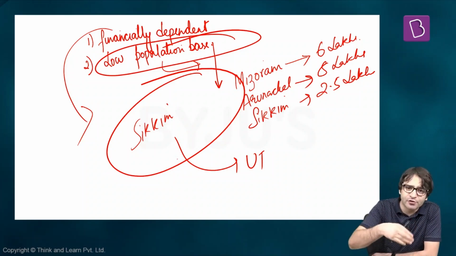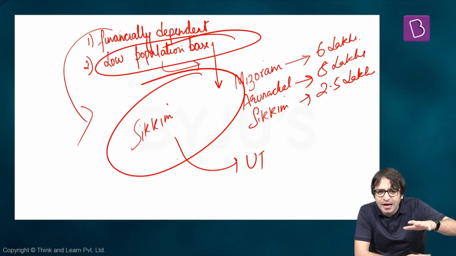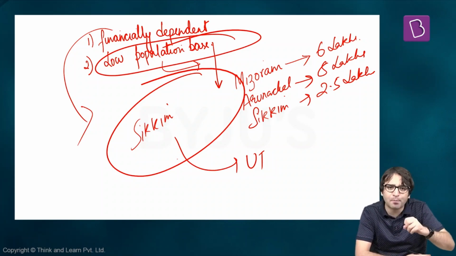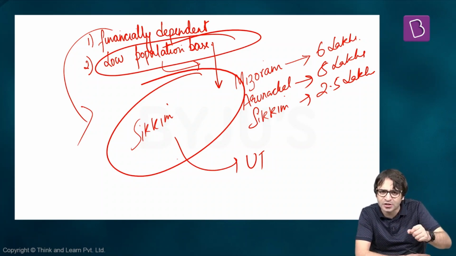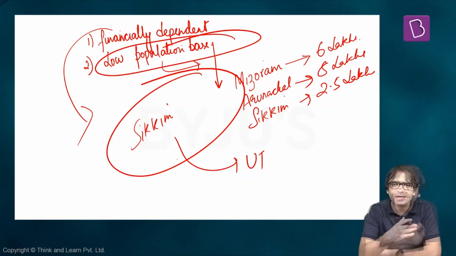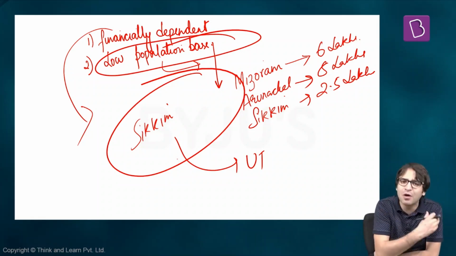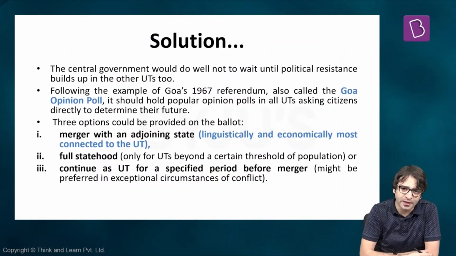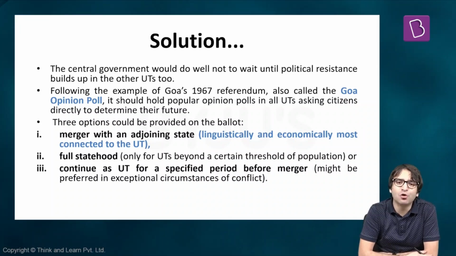That means these 2 reasons which were put forth in 1950s, that there are some territories which have low resource base, they are financially dependent, they have small population base, and if we give them democracy, it's going to become very costly. And for these 2 reasons, we have union territories. These reasons may have resonated in 1950s, but they do not resonate now. What is the solution that we can put forward? The solution is something we can imitate. What happened in Goa? Goa was a union territory.